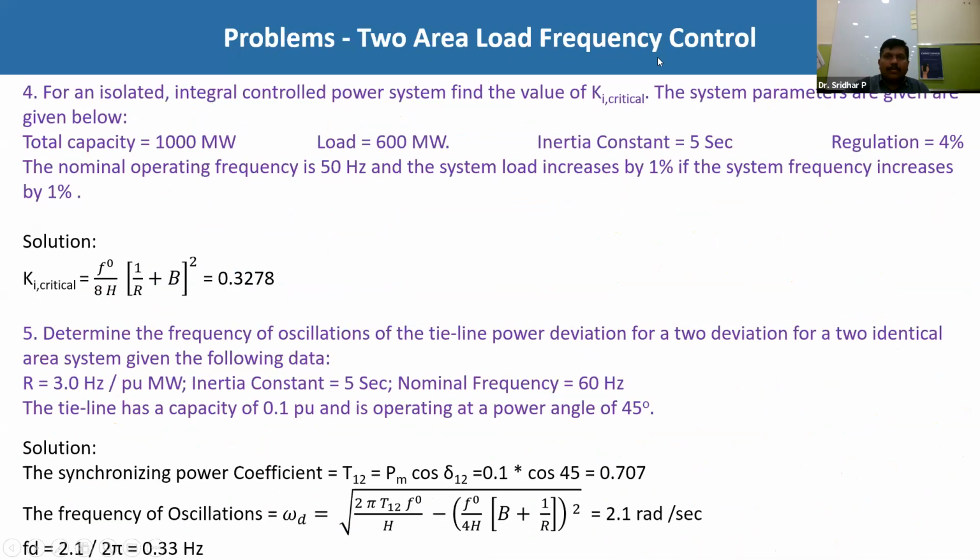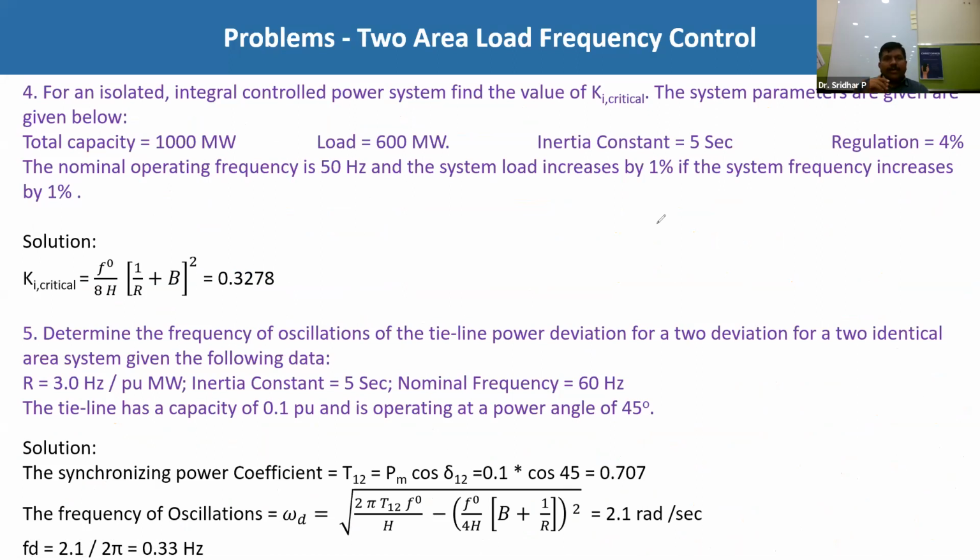So this is the first problem. Now here, for an isolated integral controlled power system, find the value of Ki critical. Just now I have explained the Ki critical derivation also. The same thing here you have to write. The system parameters are given below.